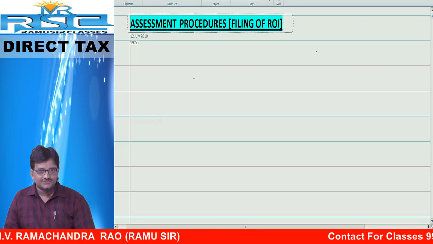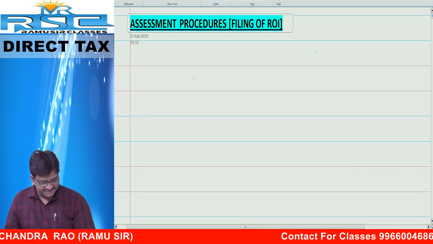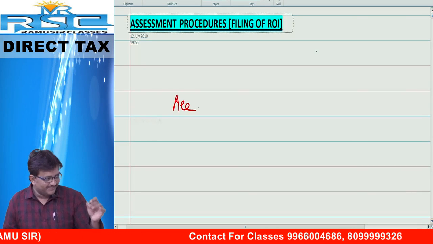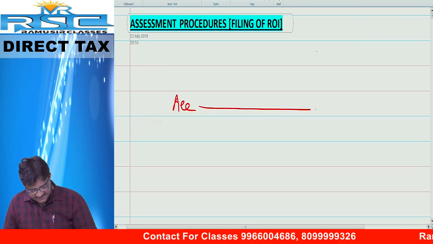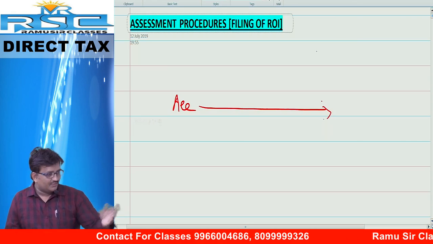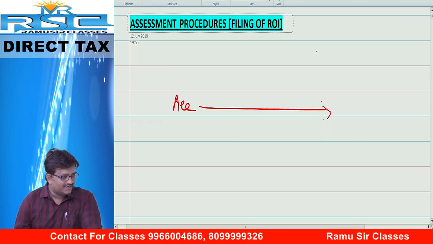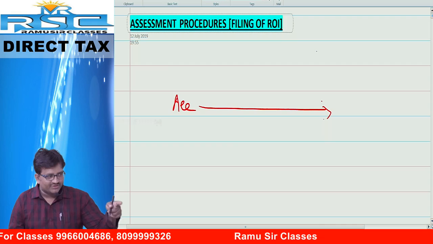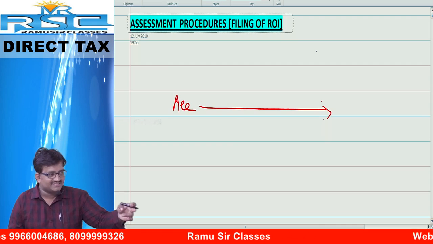Friends, today's topic is assessment procedures. Actually, you are the SSE. You will earn the money. On your income, you are supposed to pay the tax. How much is your income? Let us say our friend's income is 10 lakh. 10 lakh means it is more than the basic exemption limit. So our friend is liable to pay the tax.